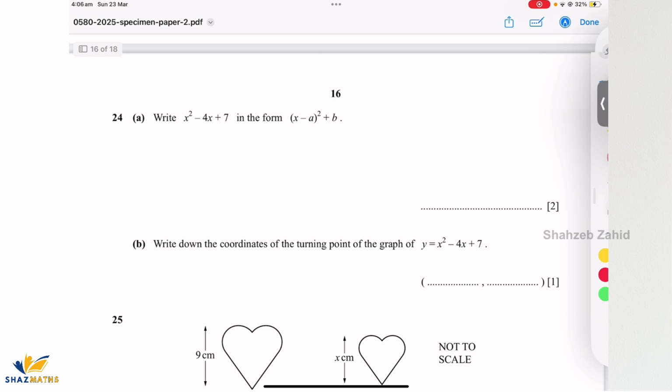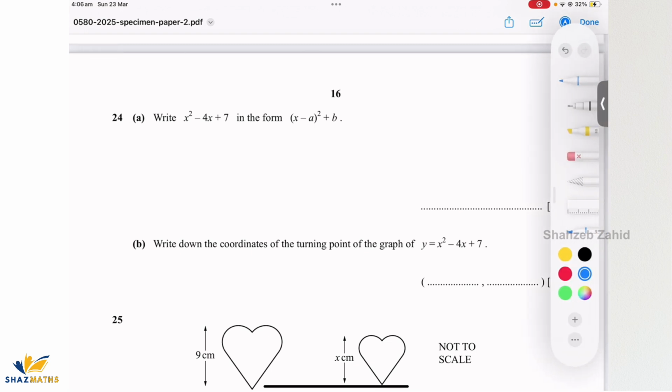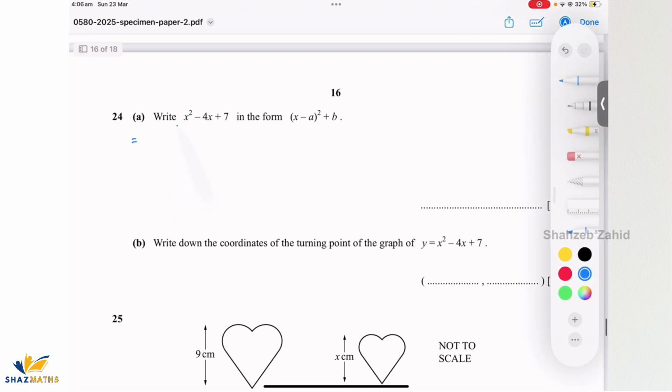Question number 24, it says write x squared minus 4x plus 7 in this form, and that's the complete square form. So let's convert it into complete square form quickly. There are two methods to do it. I'm just going to adopt the first one. Take the coefficient of x squared as common in the first two terms. Divide the coefficient of x by 2 and add its square and subtract its square. The last step was to pick up the first term, sign of the second, third term, put a whole square on it, and then expand the rest of them and simplify. So minus 4 plus 7 is plus 3. So that's the final answer: x minus 2 whole square plus 3.